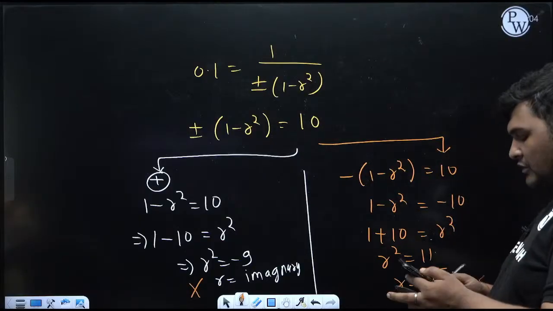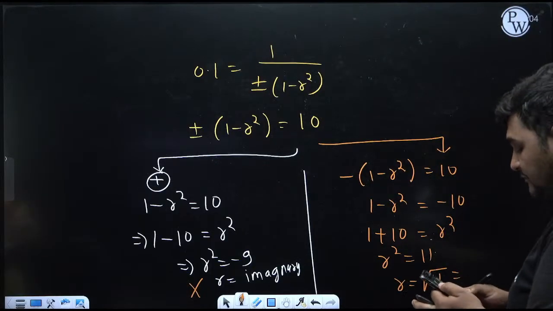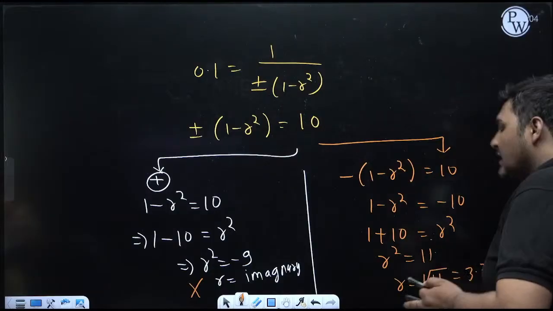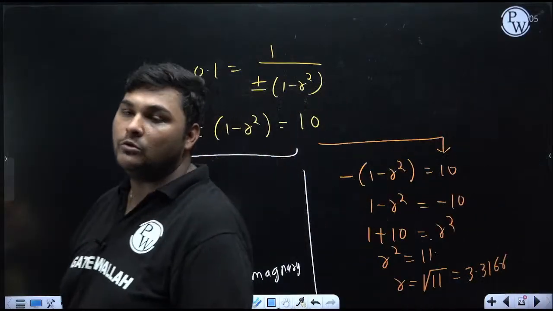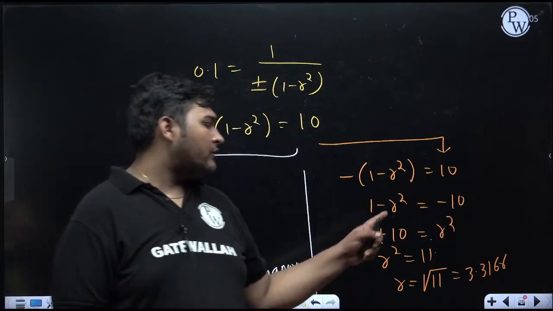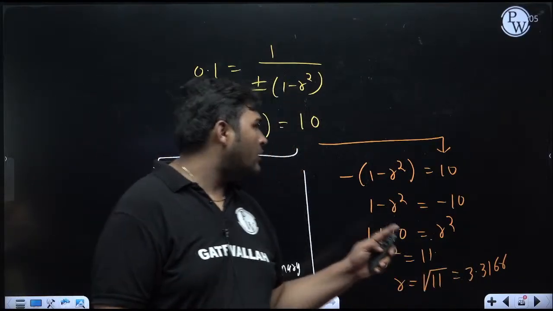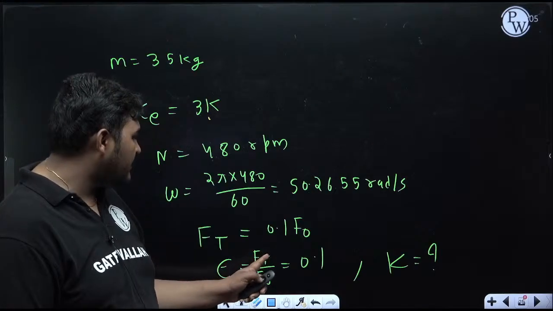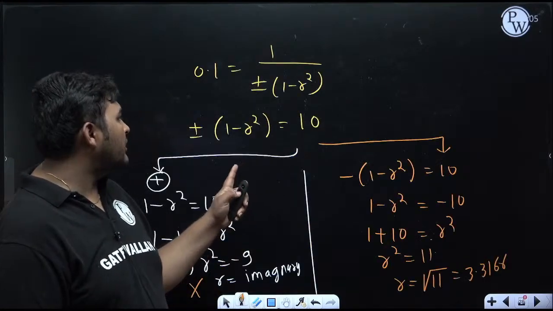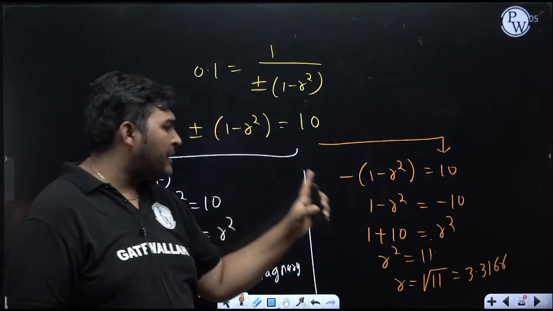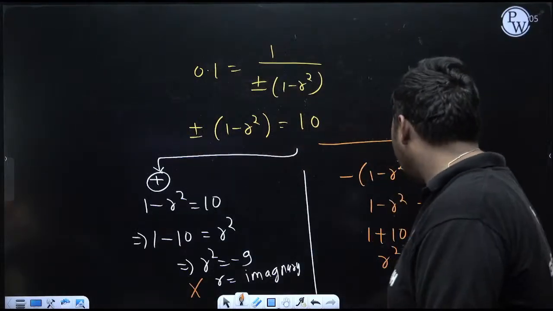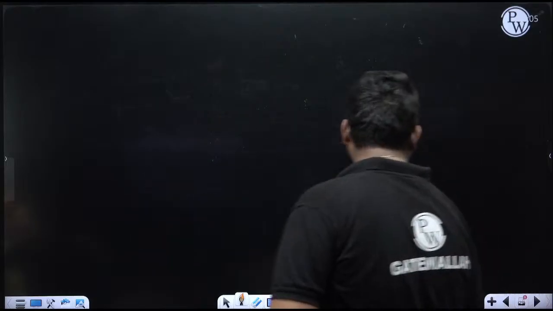Square root of 11 is 3.3166. And you can see the value of this r, it is more than root 2. Why? Because only when r is more than root 2 will we get epsilon lesser than 1, and right now epsilon is lesser than 1 because we have put the value of epsilon equal to 0.1. So whatever practical value of r I get now will be more than root 2, but that is automatically coming. So we have calculated r.